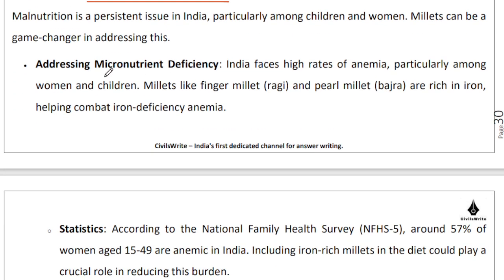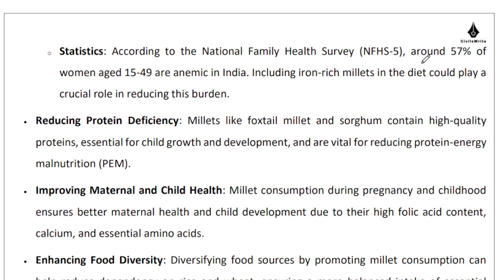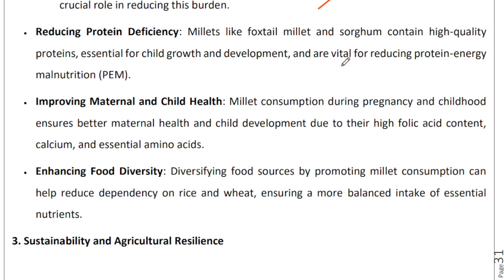Okay. So if you want to address micronutrient deficiency, whether it is anemia or any of these things are your problem, so finger millets such as ragi, pearl millets such as bajra are your go-to millets, right? So that's going to be very helpful. In India, as per the National Family Health Survey, we have seen time and time again that women in the age group of 15 to 49 are routinely found anemic. So having iron rich millets would be very helpful, because fortification of crops etc. is only a limited solution to the problem. Taking supplements is only a limited solution to the problem. The long term solution lies in getting the diet right, right?